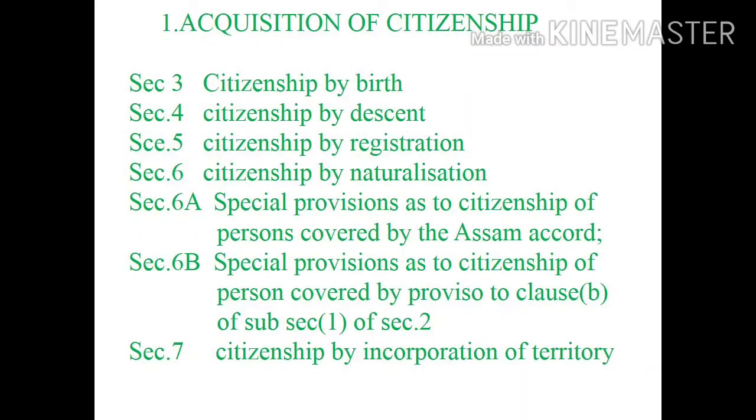Now point 1, acquisition of citizenship. Section 3 explains citizenship by birth. Section 4 explains citizenship by descent. Section 5 explains citizenship by registration. Section 6 explains citizenship by naturalization. But 6A and 6B were most recently amended by the Citizenship Amendment Act 2019.